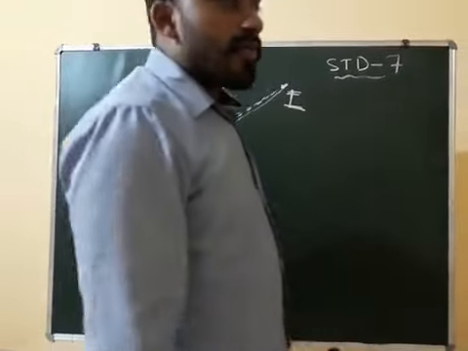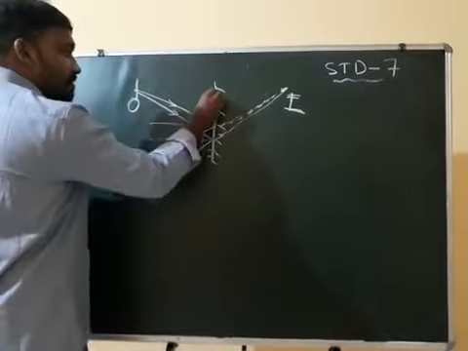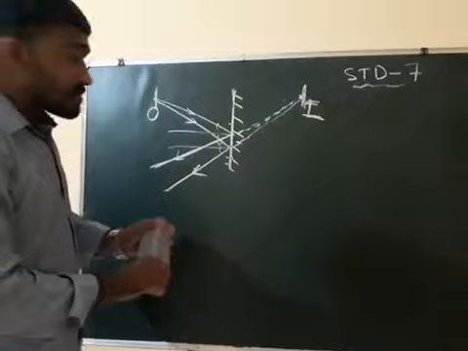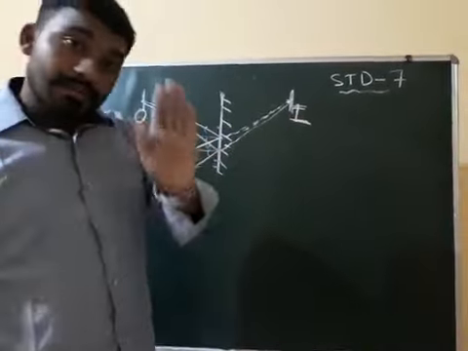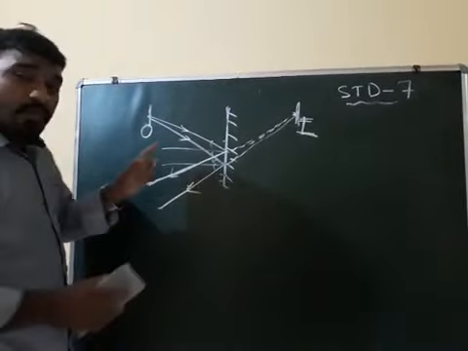Understood? This is the what? Point object. And the distance between the object and the mirror is always equal to the distance between the image and the mirror. Image and the what? Mirror. Next one, this is a point object.